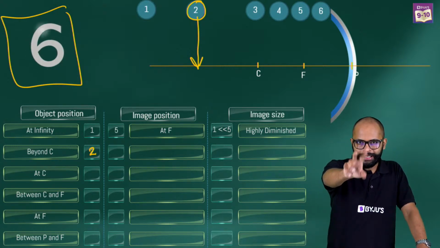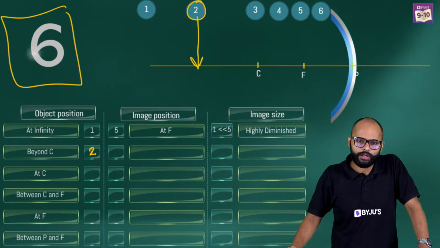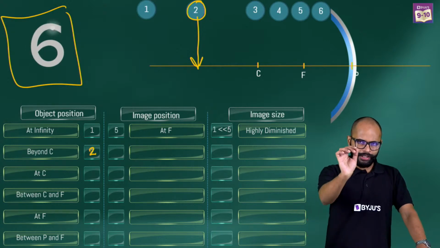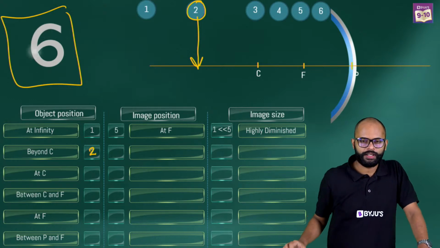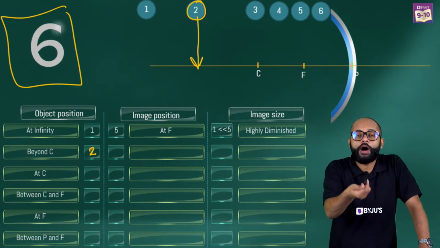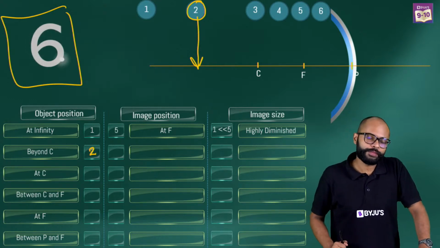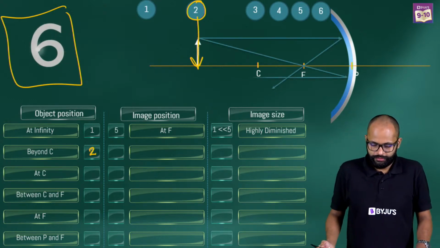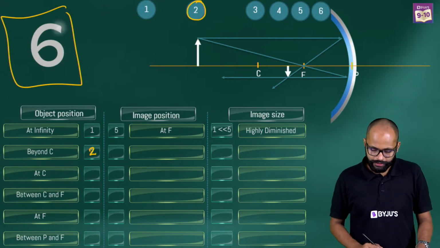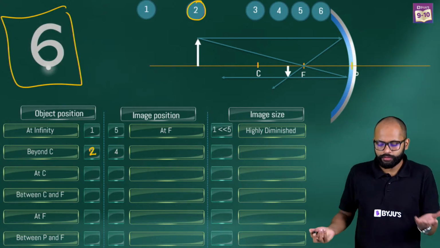Can you tell me the number for the image position? Nice, correct Disha. Diminished means small, yes. Can someone tell me the number for the image position? 4, right? And how did you find 4? Same thing, sir. We took this 2 and subtracted it from 6 and we got 4. So the image will be formed between C and F, and that's how the ray diagram will look.